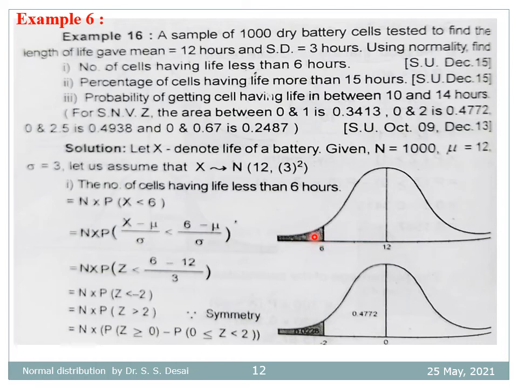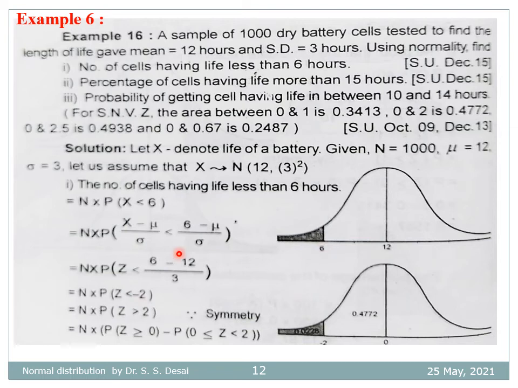By the usual procedure, we transfer from x to z by the z transformation, obtain the probabilities or the points, and then write it in the form of x. So x less than 6 is equivalent to z less than (6 minus 12) divided by 3, that is minus 6 divided by 3, which is minus 2.